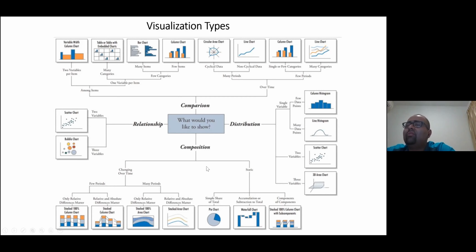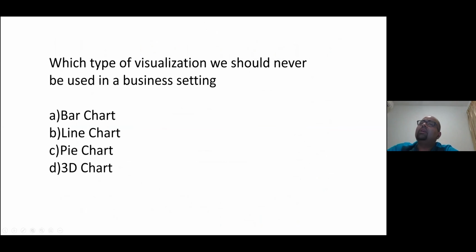For part to whole, you can use pie charts and waterfall charts. When you have some relationship, you can use bubble charts and scatter charts, right? Charts are available in any tool, but you have to decide based on the data volume and data type which chart is best for you, right?